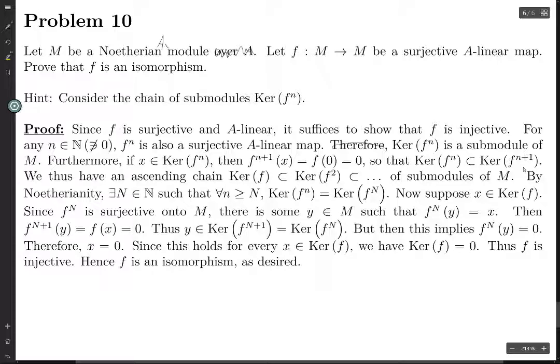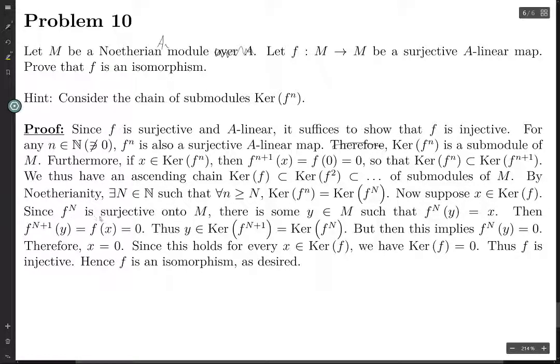Okay, so we have an ascending chain. The kernel of f is contained in the kernel of f squared, and we keep going. So by the ascending chain condition, which we get from Noetherianity, there is some natural number N such that for any index greater than or equal to N, this chain stabilizes at N. Okay, so suppose x is in the kernel of f. We want to prove injectivity, so we want to prove that x is 0.